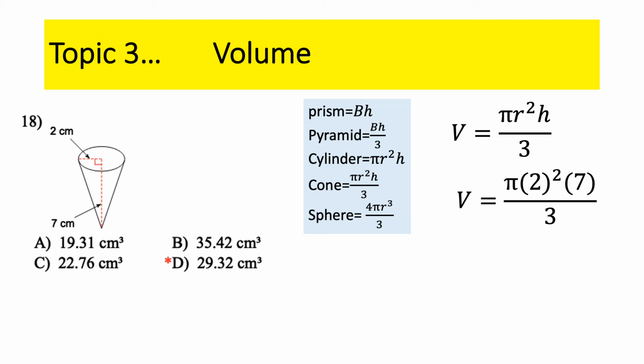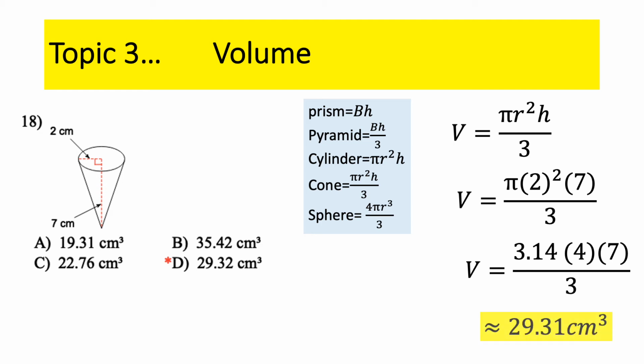PEMDAS: 2 squared first is 4, and 3.14 for pi. When we do 3.14 times 4 times 7 divided by 3, we get that number there. Notice it's not listed exactly, but we got 29.32. If you have any questions about why you're getting 29.31 instead of 29.32, please email me and hopefully I can explain it to you better.